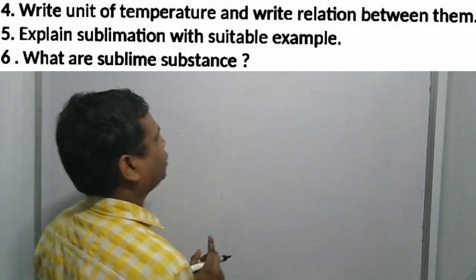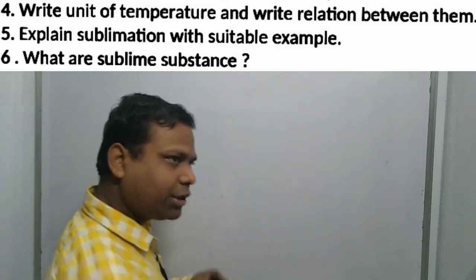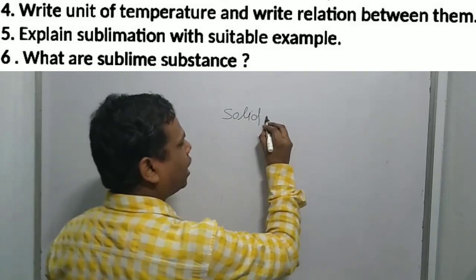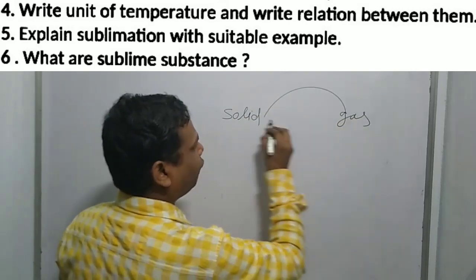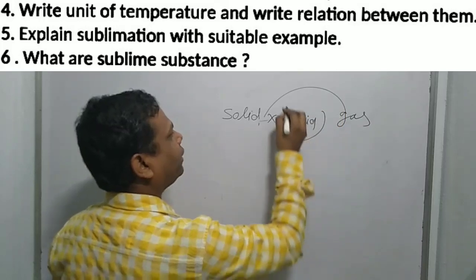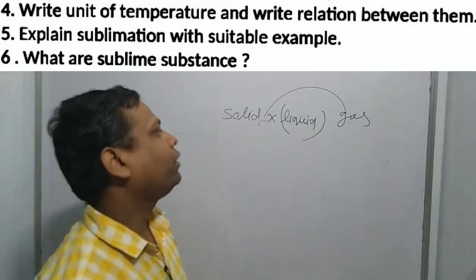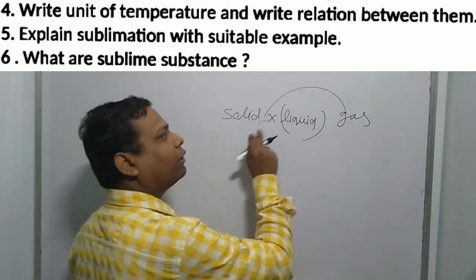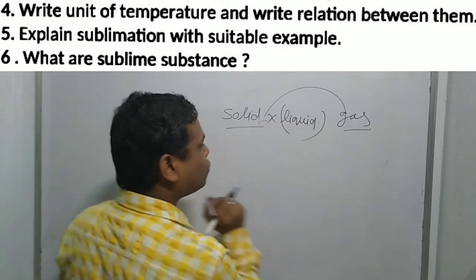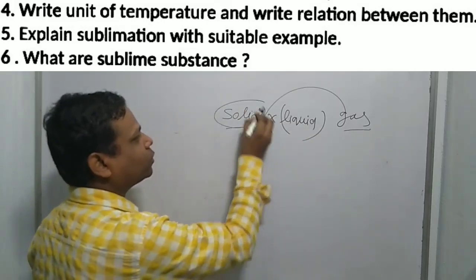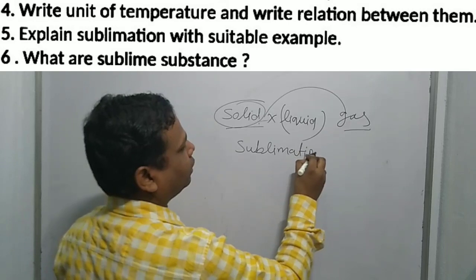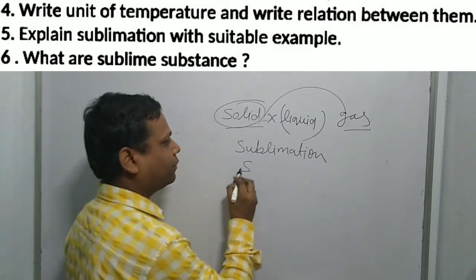Okay students, next question is sublimation. Listen students, sublimation is the process in which a solid directly changes to gas without changing into the liquid state. Again students, when we provide heat to the substance, it converts directly to the gaseous state without passing through the liquid state. This process is known as sublimation, and this substance is known as a sublime.